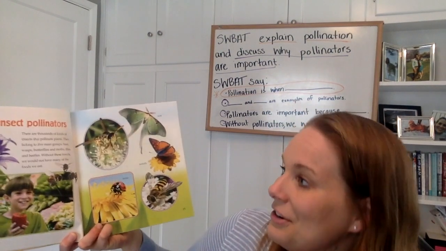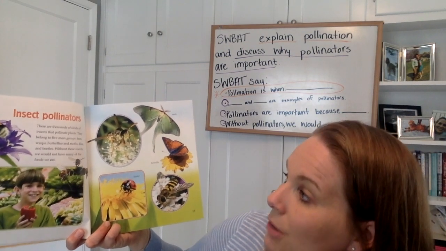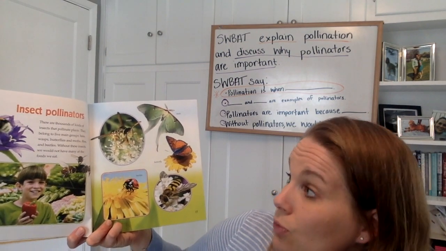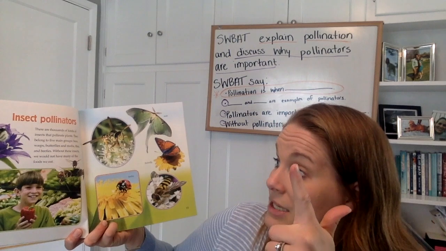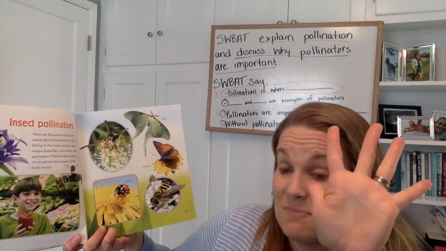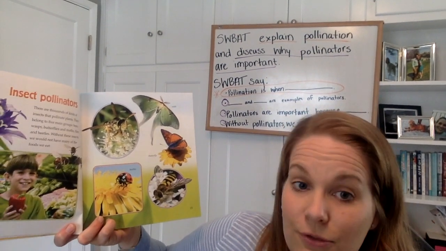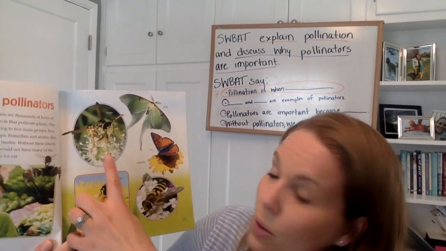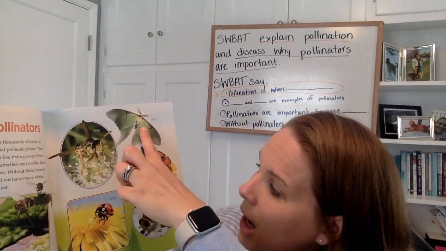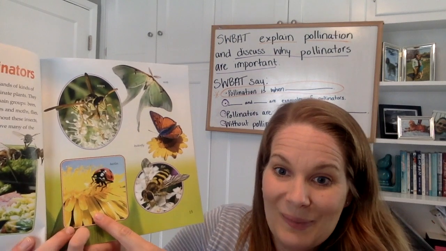Insect pollinators. There are thousands of kinds of insects that pollinate plants. They belong to 5 main groups: bees, wasps, butterflies and moths, flies, and beetles. Without these insects, we would not have many of the foods that we eat. So here's a wasp, here's a moth, a butterfly, a fly, and a beetle, a ladybug.